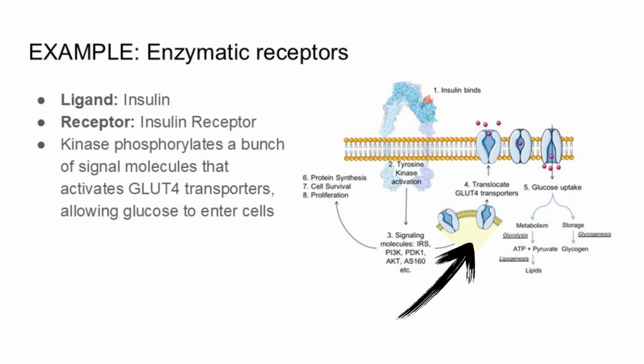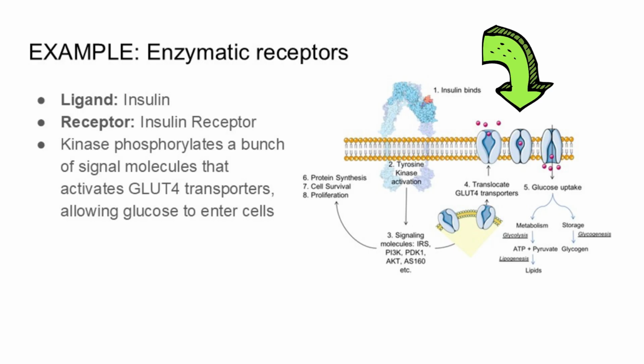Inside of this cell is an organelle called a vesicle with a bunch of GLUT4 glucose transport proteins embedded in the plasma membrane of the organelle. When insulin binds to the insulin receptor protein embedded in the plasma membrane of the cell, protein kinase is activated and phosphorylates a bunch of other molecules in the cell. These molecules then move the vesicle with the GLUT4 glucose transporter proteins to the cellular membrane. The membrane of the vesicle fuses with the cell's plasma membrane, and GLUT4 allows glucose to enter the cell.